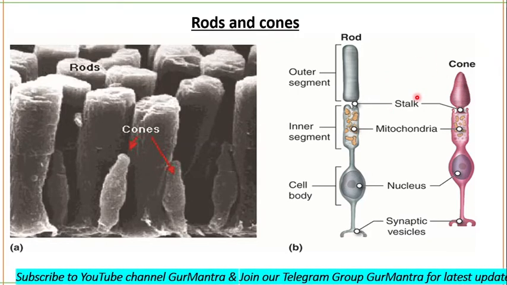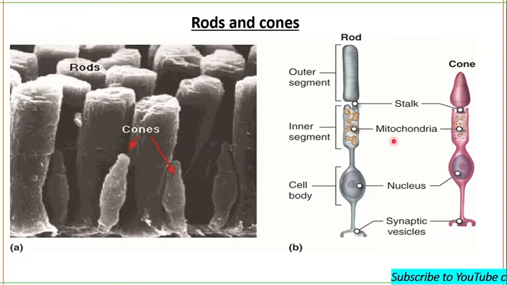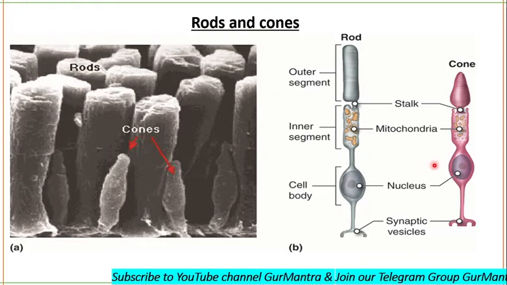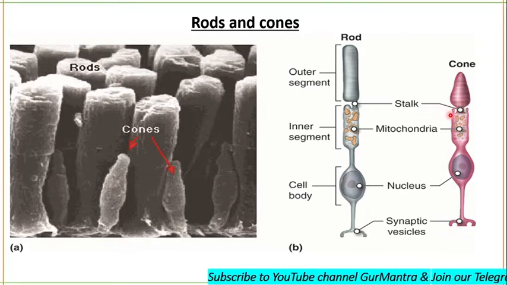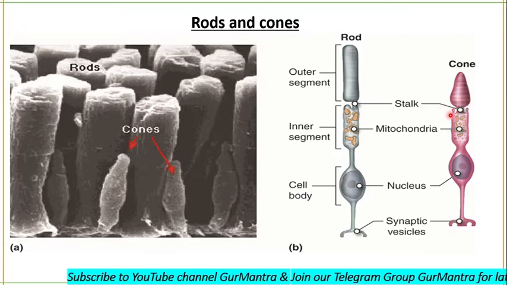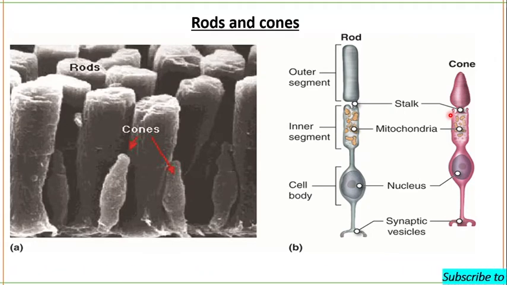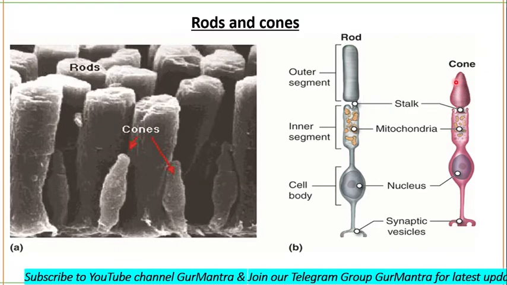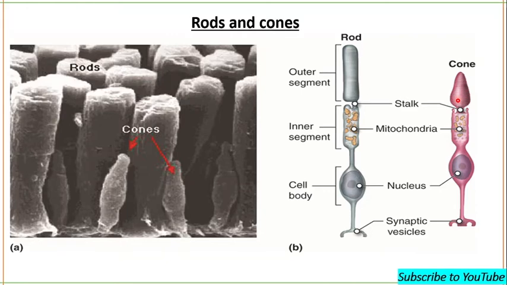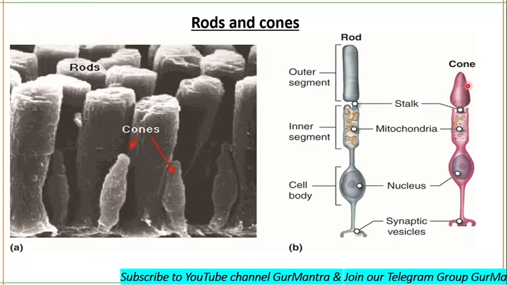Each rod has a stack of discs, which are flattened membrane-bound intracellular organelles. Cones have a thick inner segment and a conical outer segment, although their morphology varies from place to place in the retina. Saccules of the cones are formed by infolding of the membrane of the outer segment. Saccules and discs contain the light-sensitive photopigments. Photopigments undergo chemical alterations when activated by light.